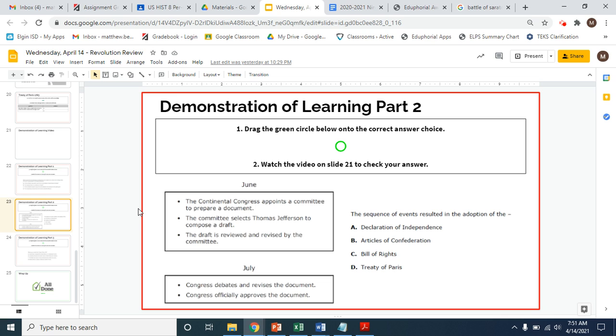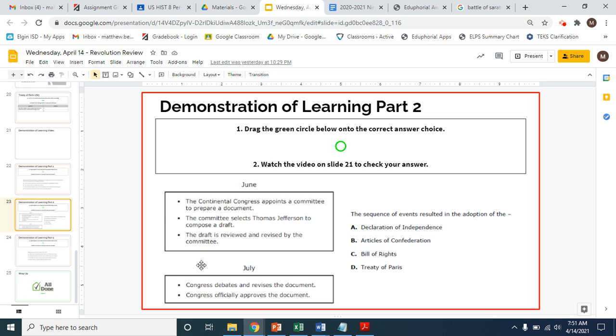The sequence of events resulted in the adoption of the. So if we're looking at the sequence of events now, it says June, the Continental Congress appoints a committee to prepare a document. The committee selects Thomas Jefferson to compose a draft. The draft is reviewed and revised by the committee. And then July, Congress debates and revises the document, and then Congress officially approves the document.